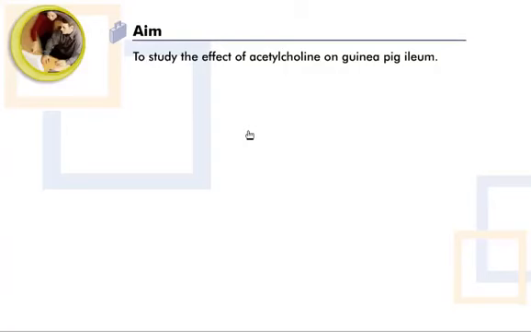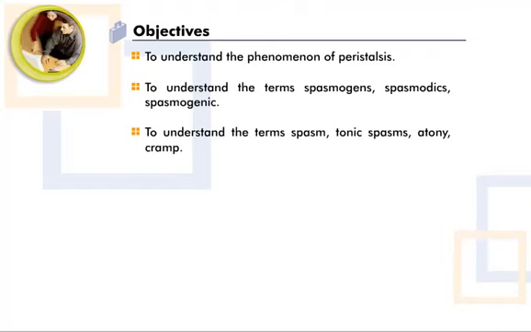Aim of this experiment is effect of acetylcholine on guinea pig ileum. Objectives of this experiment are to understand the phenomena of peristalsis, to understand the terms spasmogens, spasmodics, spasmogenic, to understand the terms spasm, tonic spasms, atony, cramp.